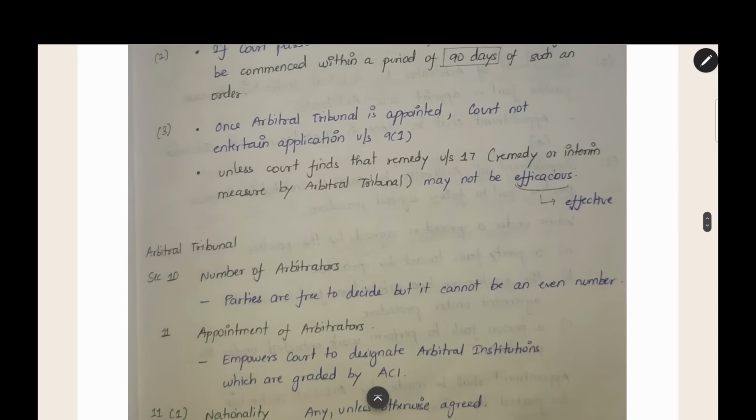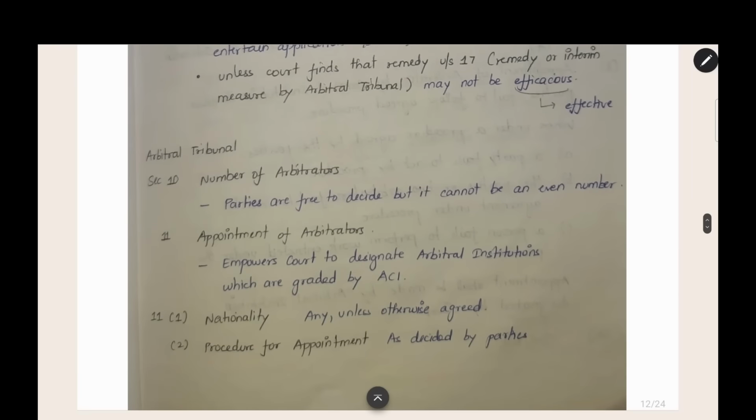The next section is section 10, number of arbitrators. These are all the sections which we will be seeing later, which will be under the arbitral tribunal section. This will all be about the arbitral tribunal, the composition, the number of arbitrators, etc. Section 10, number of arbitrators.